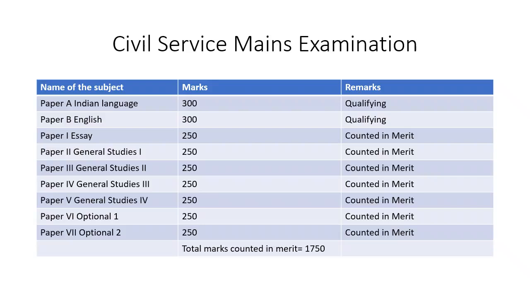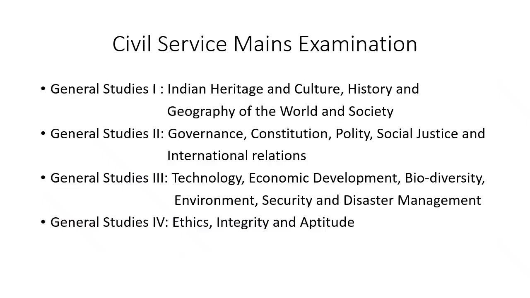Now we will see exactly what these papers, General Studies 1, 2, 3, 4, have. General Studies 1 is basically about Indian heritage and culture, history and geography of the world, and society. General Studies 2 is about governance, constitution, polity, social justice, and international relations. General Studies 3 is about technology, economic development, biodiversity, environment, security, and disaster management. General Studies 4 is about ethics, integrity, and aptitude.